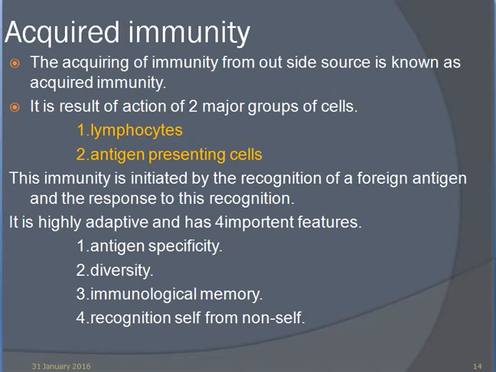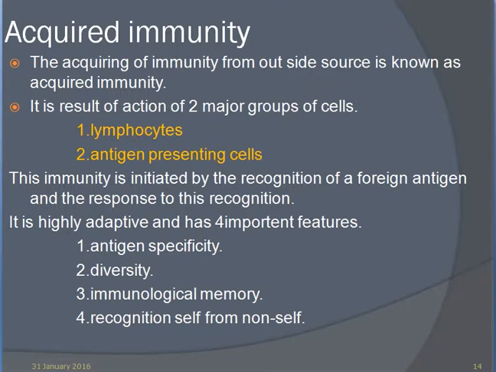Acquired immunity: acquiring immunity from an outside source is known as acquired immunity. It is the result of the actions of two major groups of cells, lymphocytes and antigen presenting cells. This immunity is initiated by the recognition of foreign antigens and the response to that recognition.